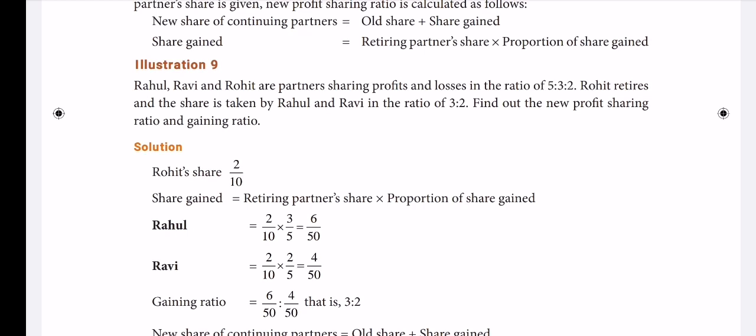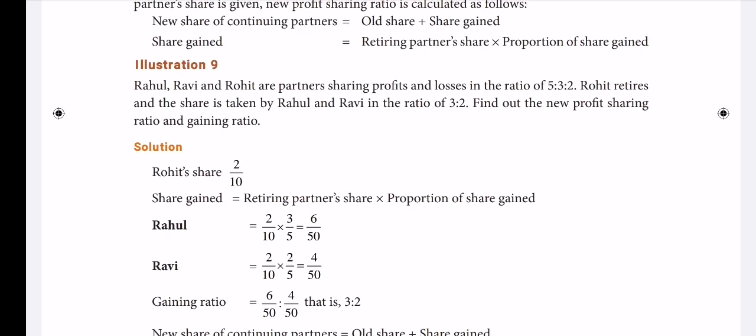Understand ma? Good. So dear students, as the first step, I would like to finish these two in this class, I mean equal gain and unequal gain. Okay? Good. The other three are when only one partner takes the full share of the outgoing partner, we call it one partner gain.